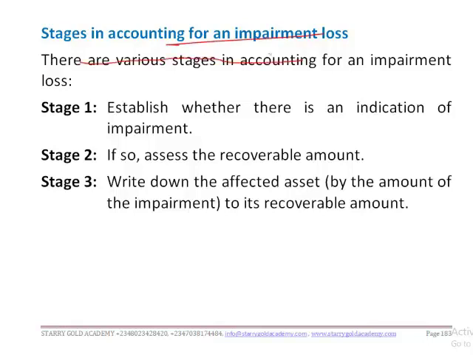Now, what are the stages in accounting for an impairment loss? There are various stages, and stage 1 is the establishment of whether there is an indication of impairment. So you should establish whether there is an indication of impairment.